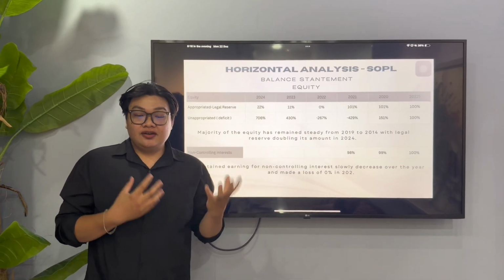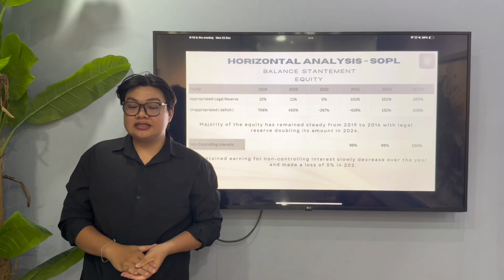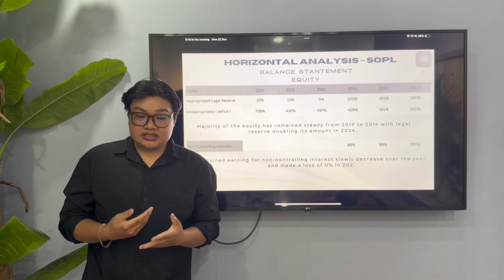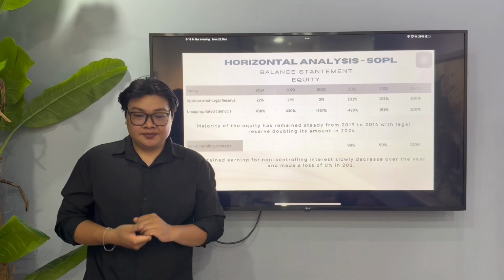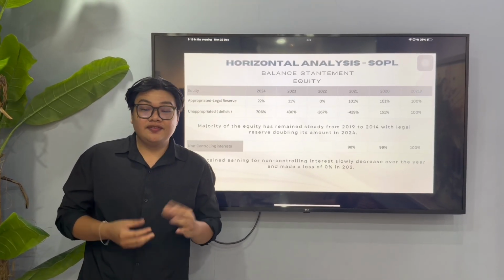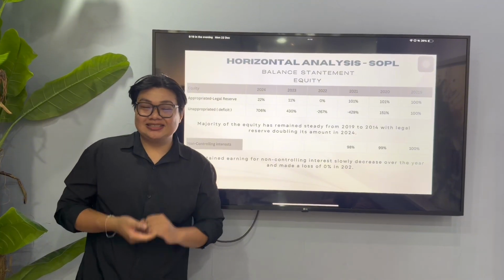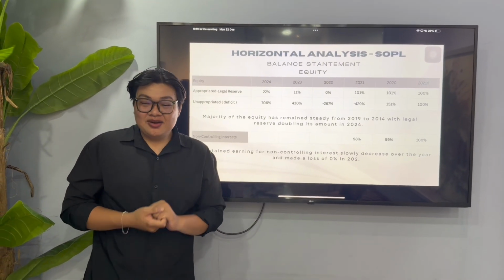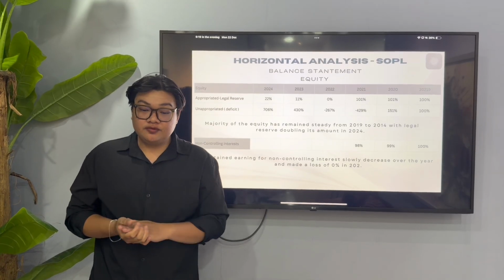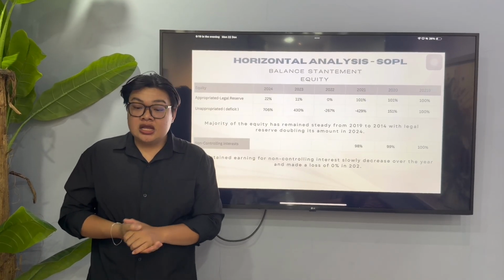Turning to our equity horizontal analysis, the standout trend is the accumulated deficit surging to 706% in 2024 compared to our 2019 base year, while our largest reserve doubled its growth from the last year to reach 22%.